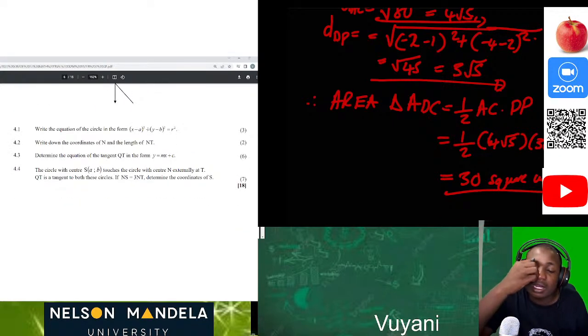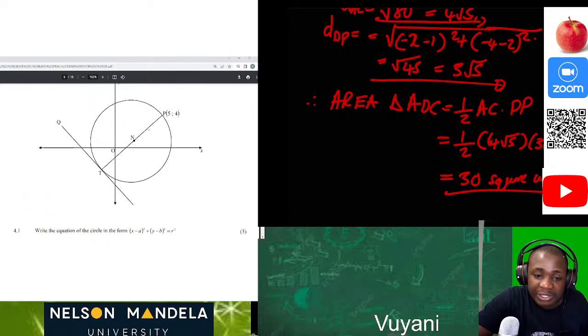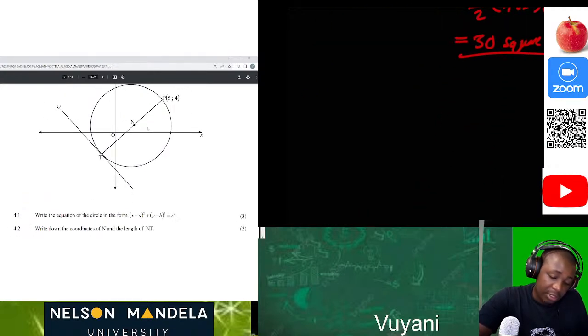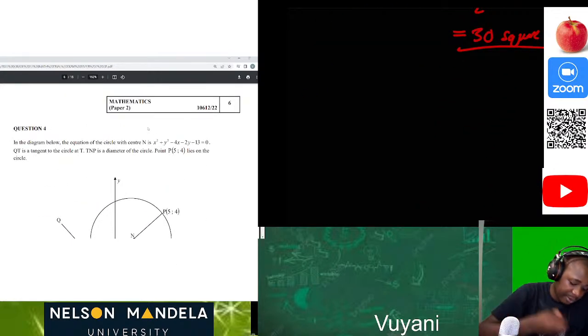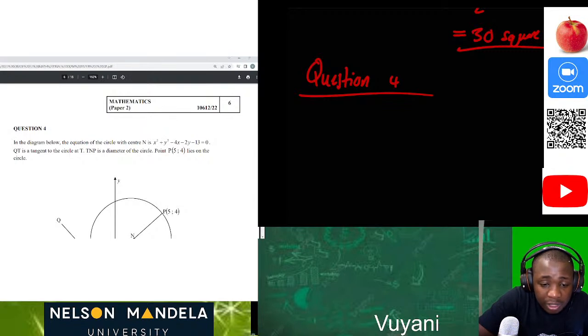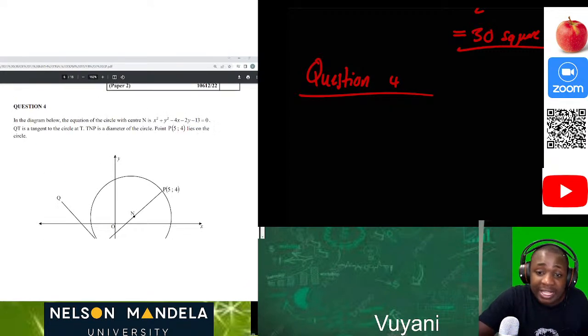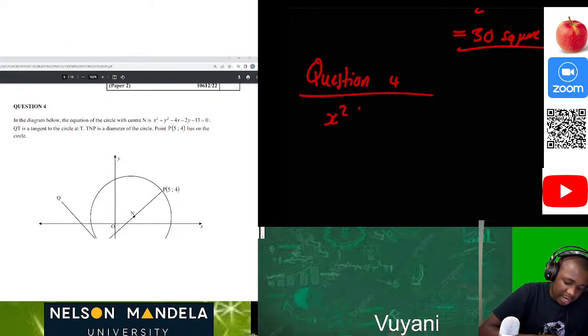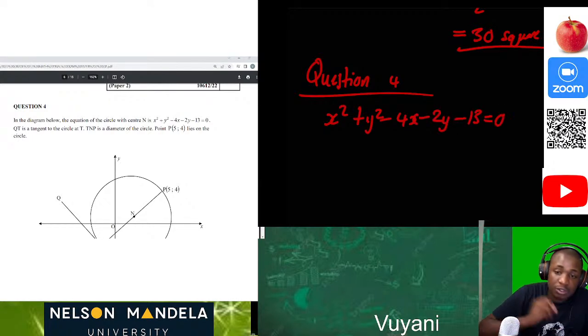Okay, let's look at our circle geometry. Let's look at the last question of the day, question number 4. In the diagram below, the equation of the circle with center N is x squared plus y squared minus 4x minus 2y minus 13 is equal to 0.